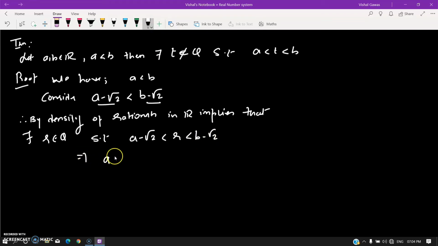This would imply that a would be less than R plus square root of 2, which would be less than b.